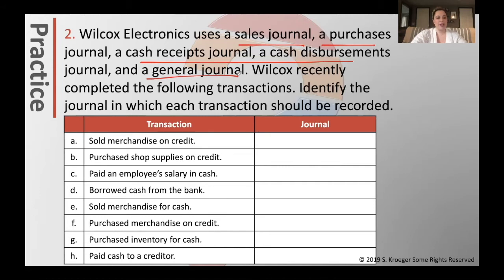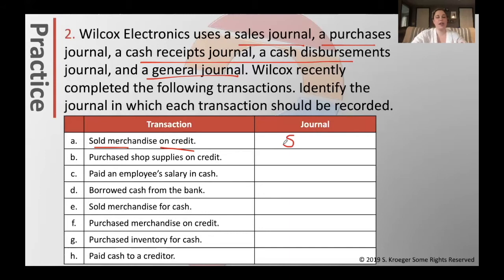For part A, sold merchandise on credit. Is there cash involved? No, because it says on credit. And we sold merchandise. It was a sale. Therefore, it would be the sales journal. I always ask myself, is it cash first?